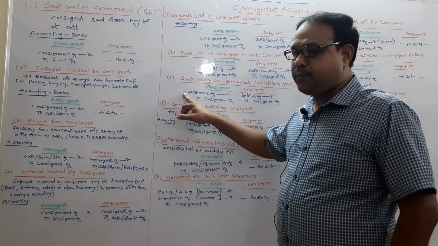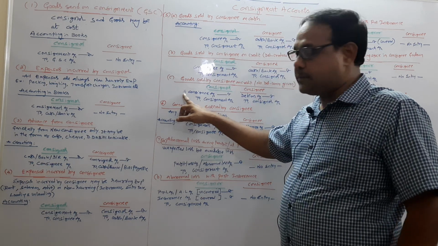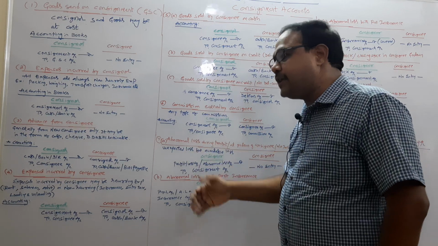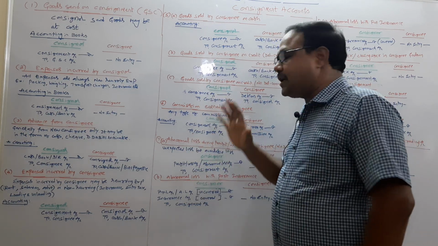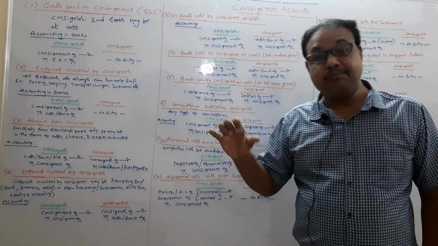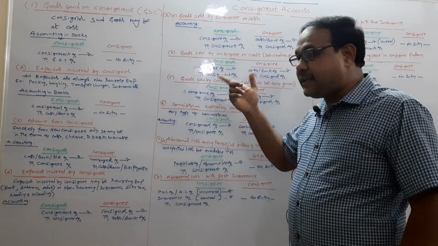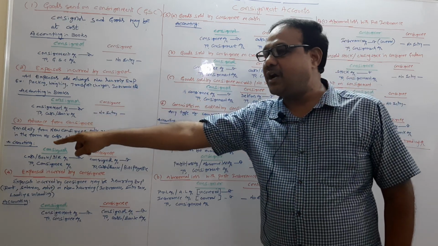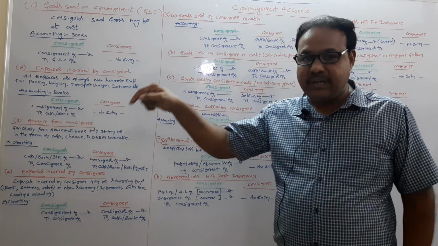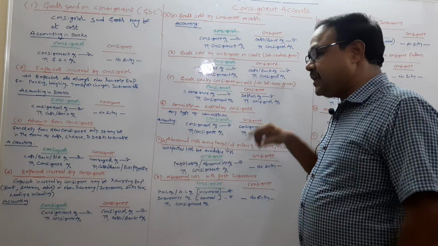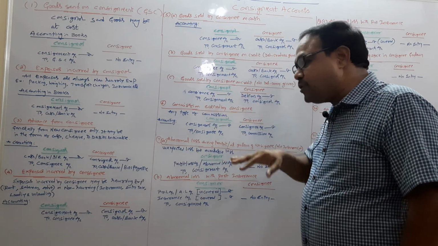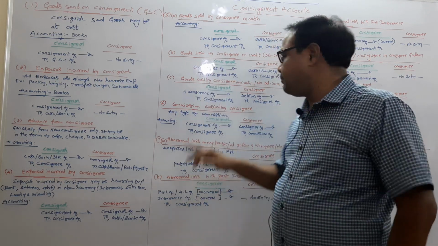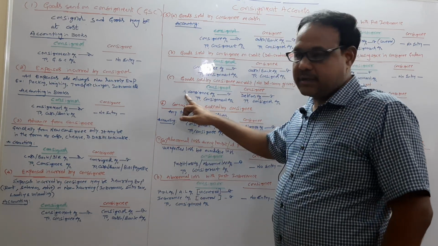Now here I put a star mark. Here consignee account debtor to consignment. In future, for example, if such sales are not collected, it becomes bad debt. Then the consignor passes a journal entry like this: consignment account debtor to consignee. In that case, the consignee's payment amount will be reduced by the amount of the bad debts. Okay? Star mark.